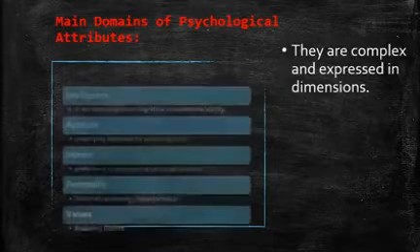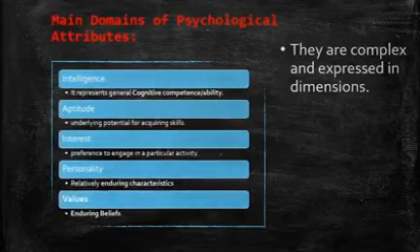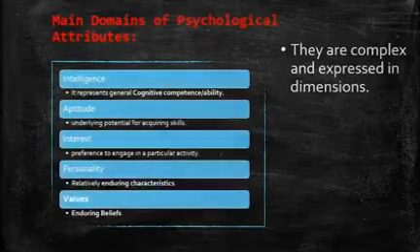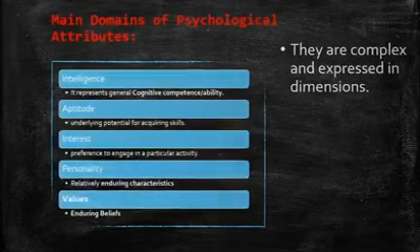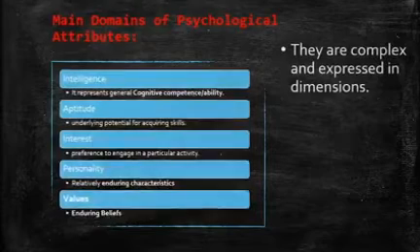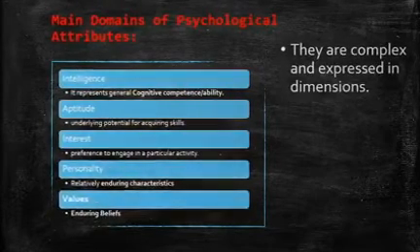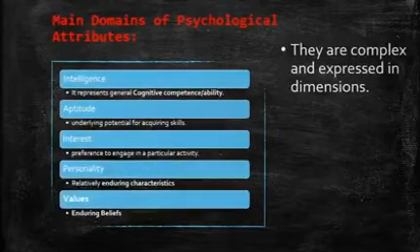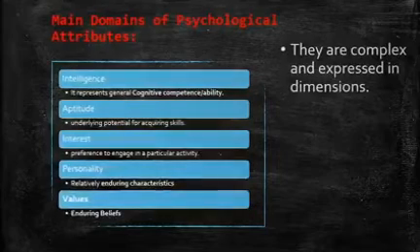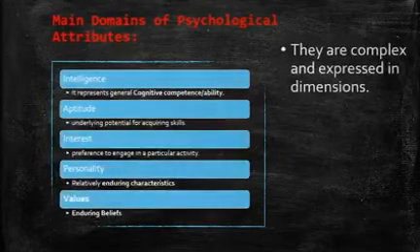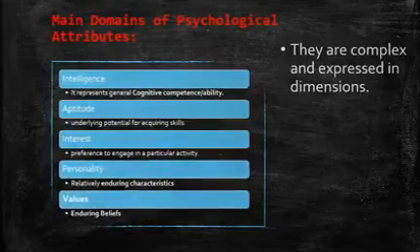Next comes the main domains of psychological attributes. Domains means the areas under which attributes are studied. Number 1 is intelligence. Intelligence represents the general cognitive competence or our ability. It is the way we can utilize the resources that is available to us. Second comes the aptitude. Aptitude refers to the underlying potential for acquiring skills. It is the inbuilt potential of a person.